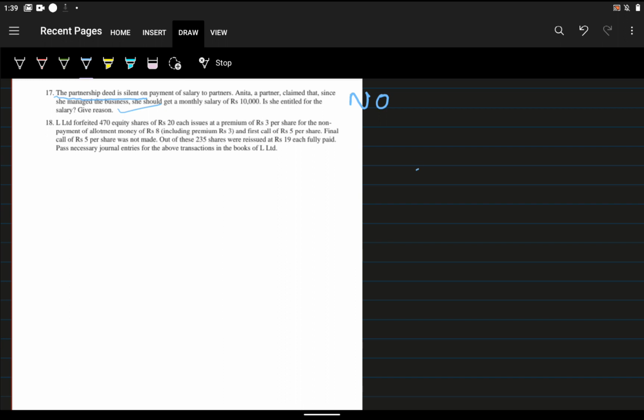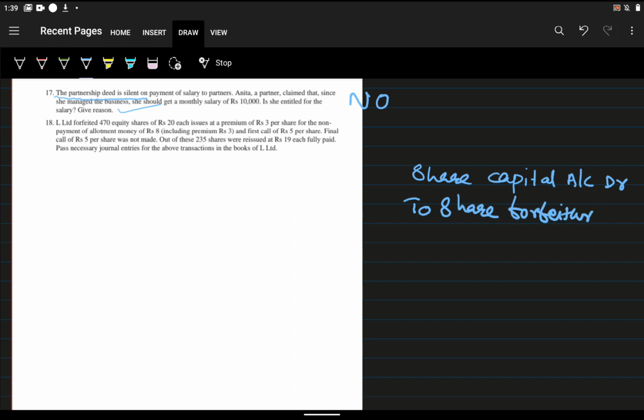Normal journal entry: share capital account debit, to share forfeiture account, to first and final call. This is the journal entry for forfeiting of share.